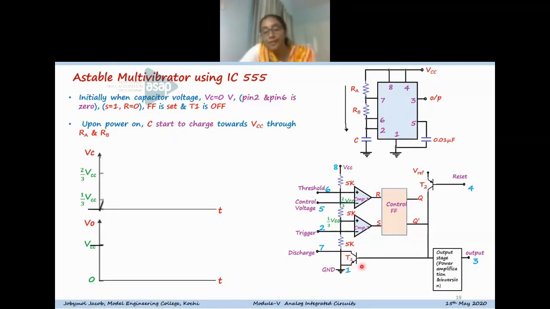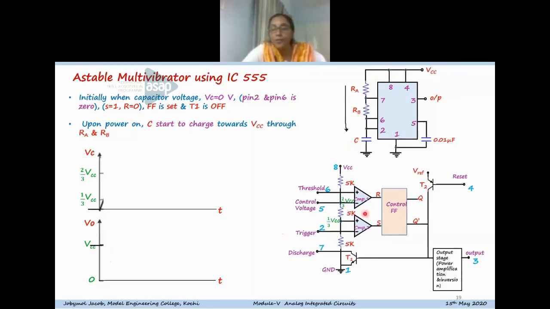So when transistor T1 is off, you can see the capacitor C is connected to this point, so there is no discharging path when the internal transistor is off. So the capacitor can charge through this path. The charging path is shown here. The capacitor is charging through RA and RB. That is shown by the waveform here.